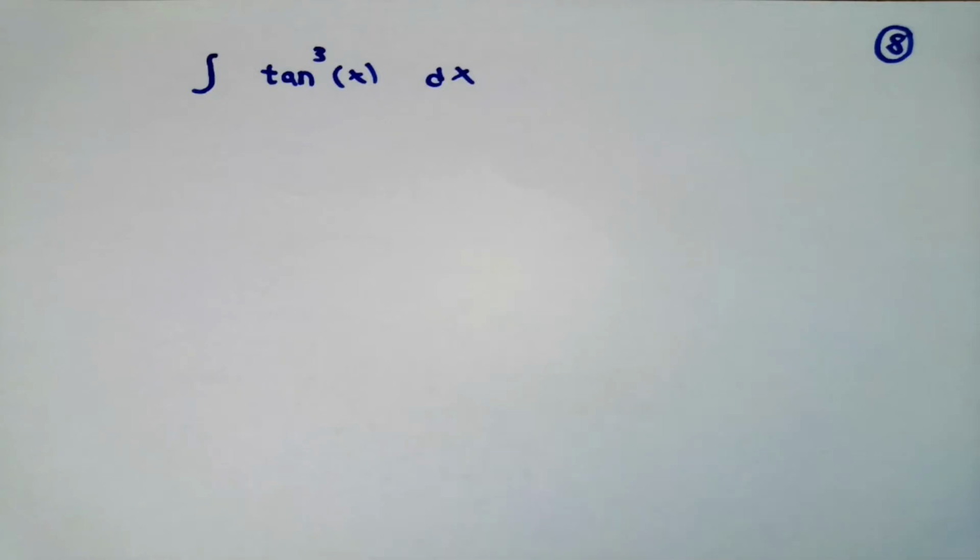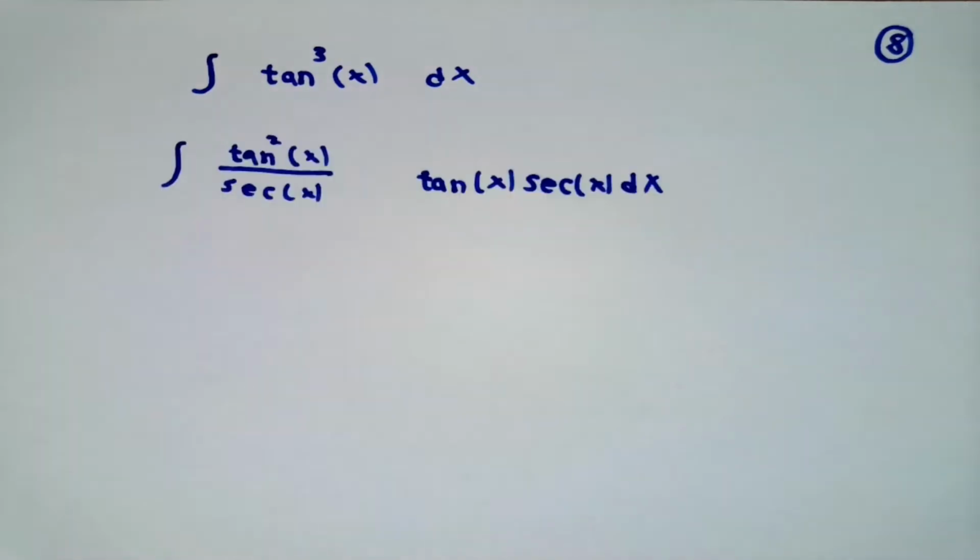In this one, I don't have any explicit secant factors at all, but even so, 3 is a positive odd whole number, so I'm going to factor out tangent x secant x anyway. The power on the tangent is reduced to a 2, which will allow me to express it in terms of secant, and on the bottom of the fraction, I'll have the secant of x to cancel the one that I manufactured to write down at the end.